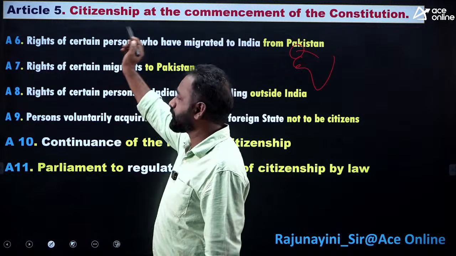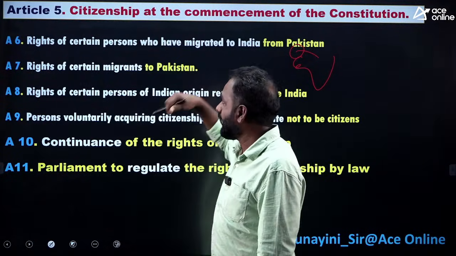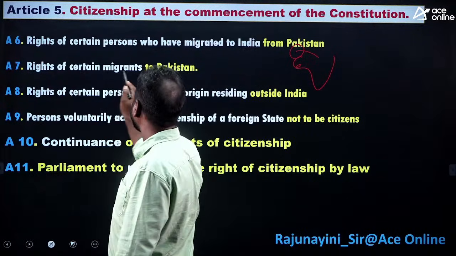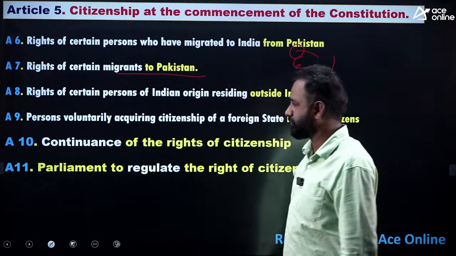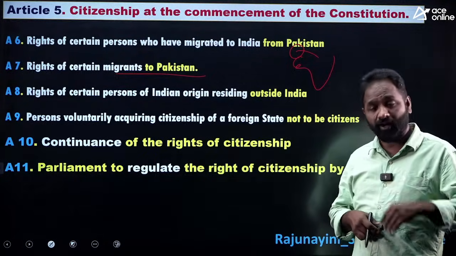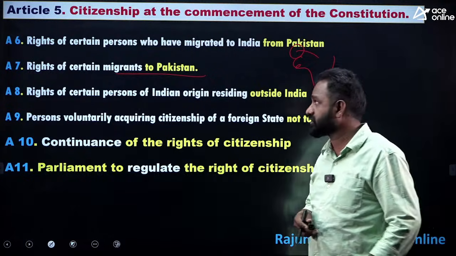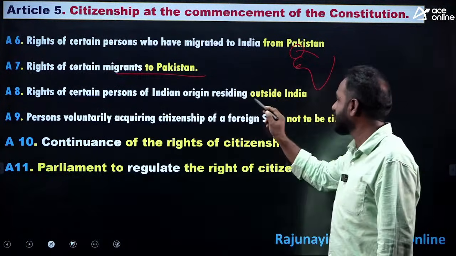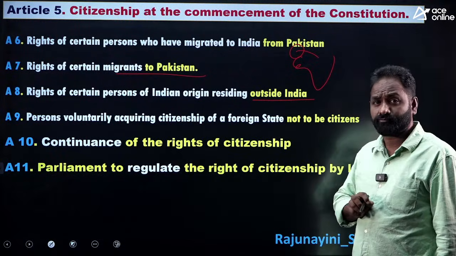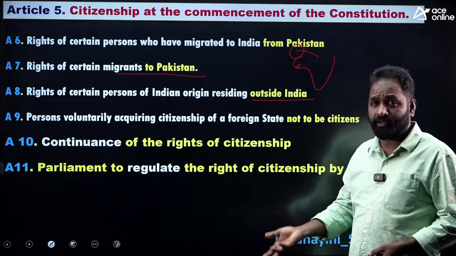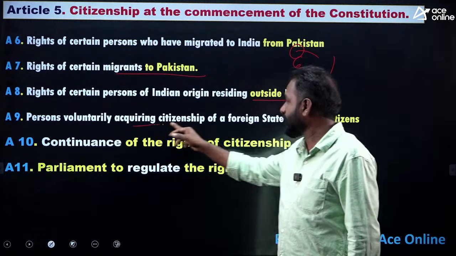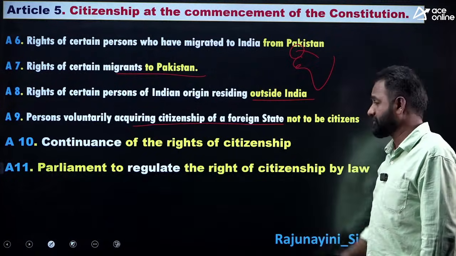So Article 5 is talking about January 26, 1950. Article 6 is talking about who came from Pakistan. Article 7 is talking about migrants to Pakistan, because there are certain people who, after partition, migrate to Pakistan. And Article 8, rights of certain persons of Indian origin residing outside the country. They are babies born here, but they are now staying in another country. Article 9, persons voluntarily acquiring citizenship of a foreign state not to be citizens.